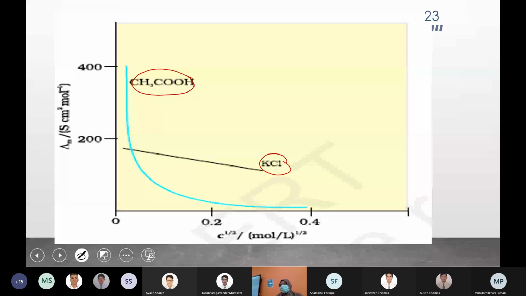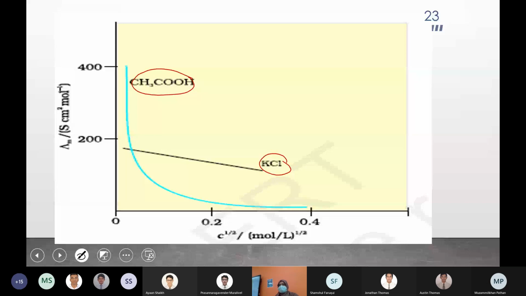Why does molar conductivity increase so sharply for a weak electrolyte? The graph is steep compared to the one for KCl. The increase in molar conductivity is more than for a strong electrolyte.